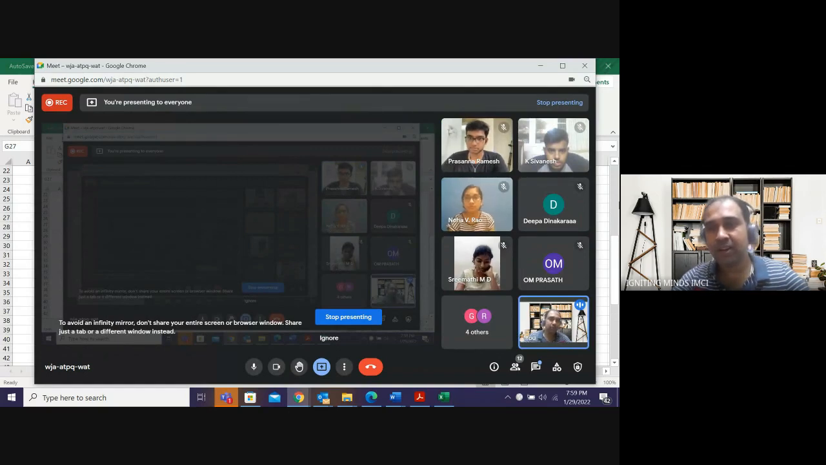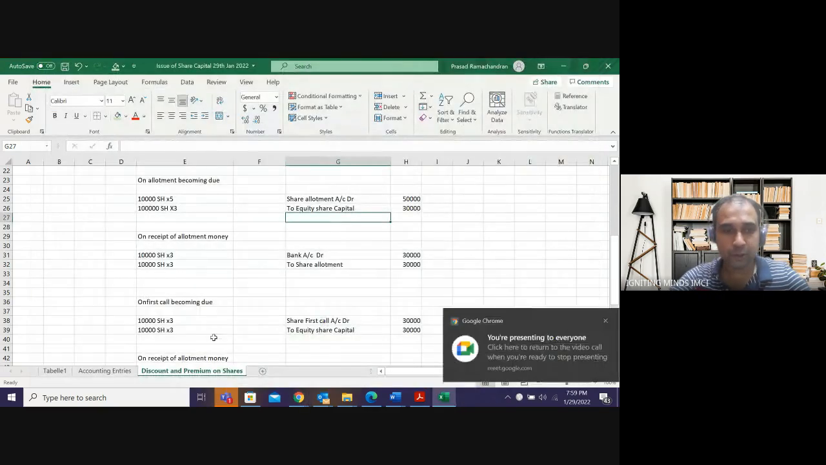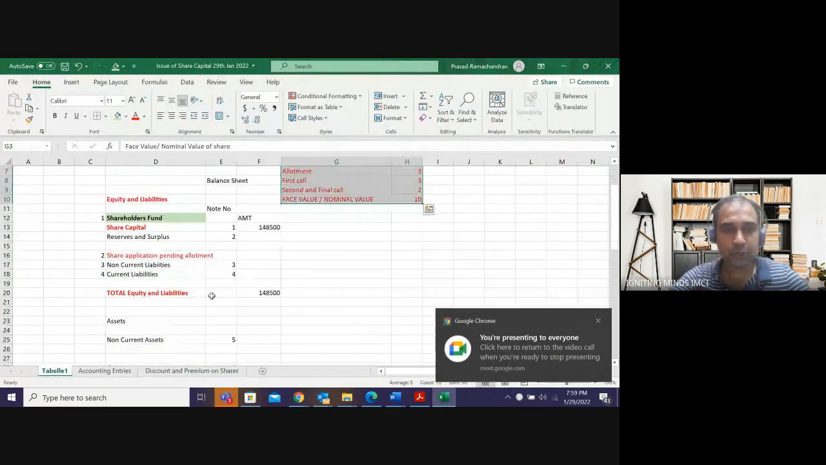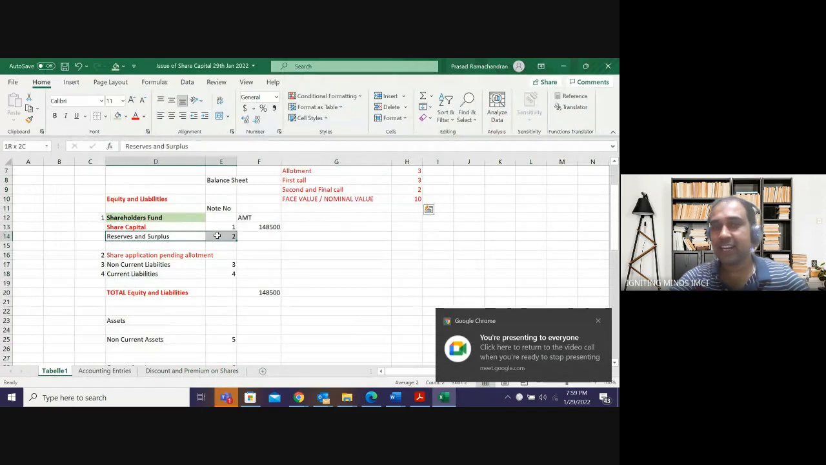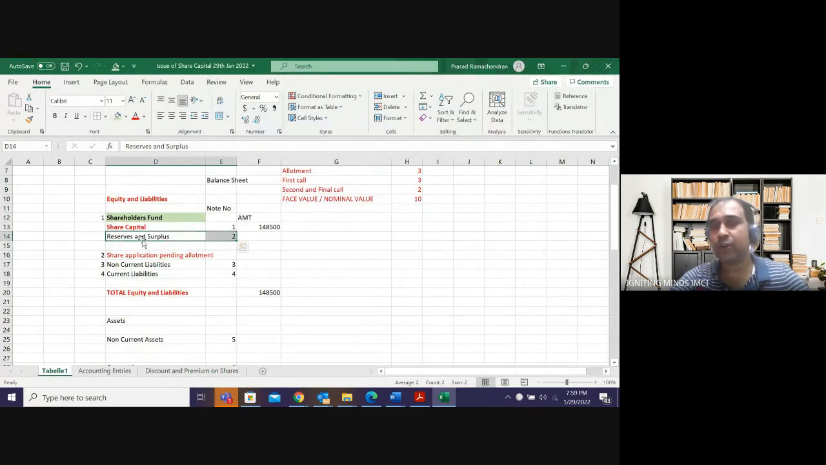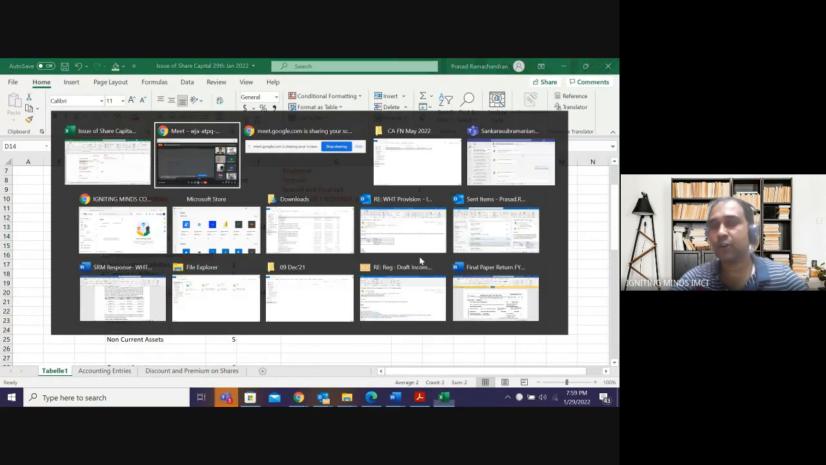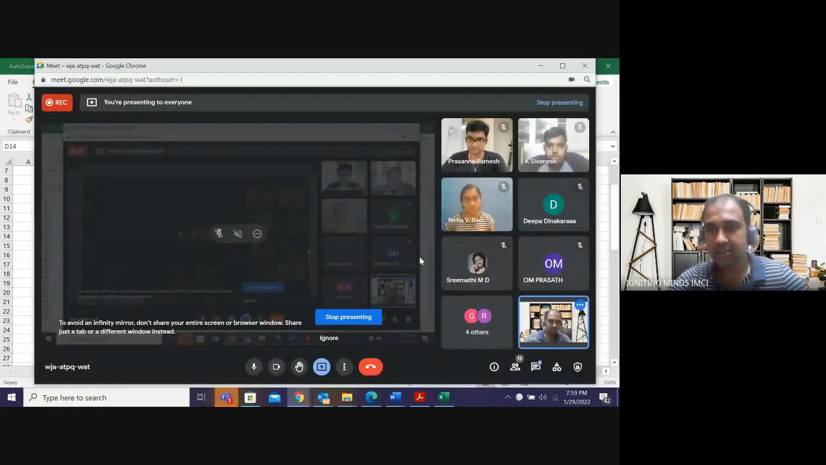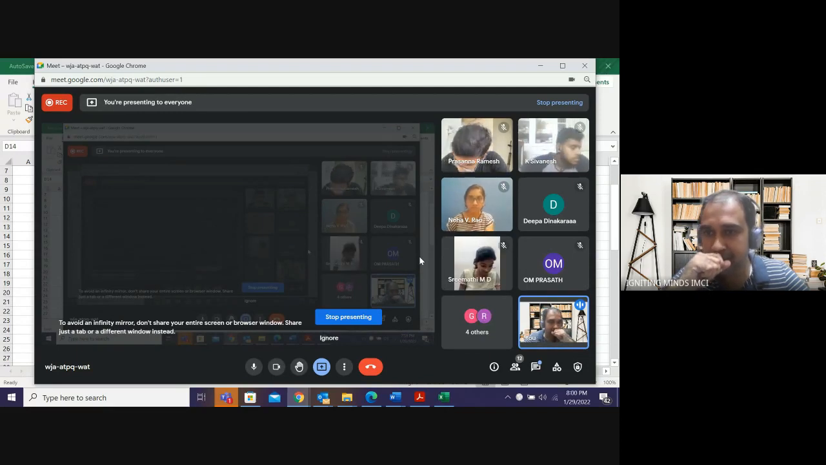Securities premium will come under the heading of reserves and surplus. I showed you the balance sheet, right? Reserves and surplus. It will not go into share capital. It will go into this heading of reserves and surplus. It will go into note number 2. Securities premium will go in the heading of reserves and surplus. Capital will go under share capital heading. Am I clear? Clear?